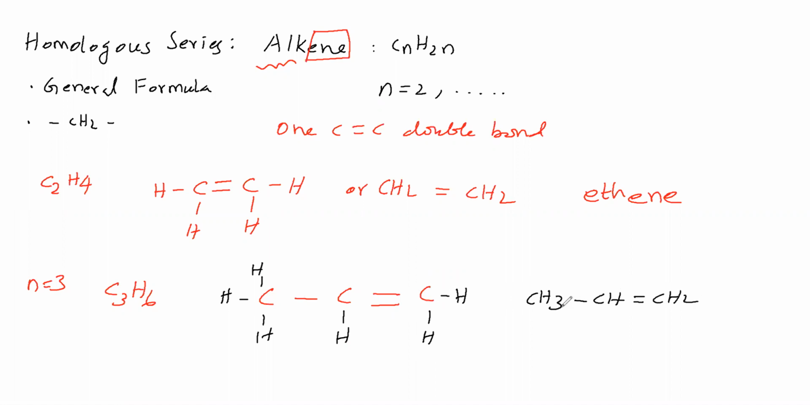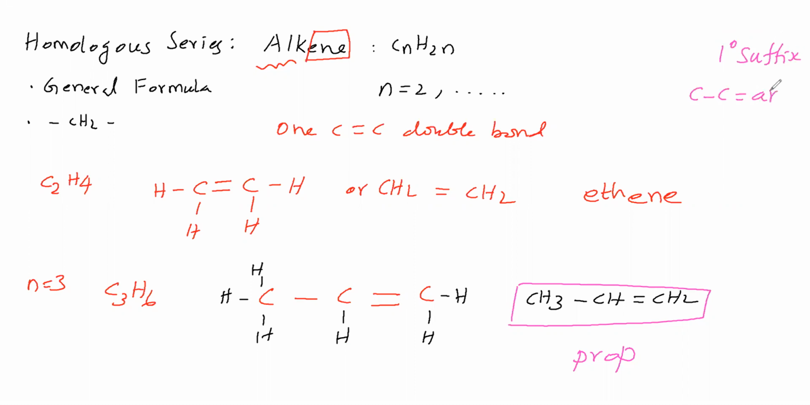Now, for this, let us select the parent chain. This parent chain contains 3 carbons. Therefore, the root word is prop. Now, primary suffix. What primary suffix we have to give?